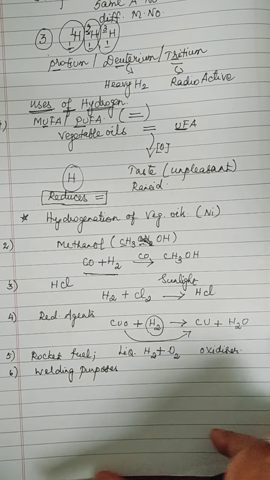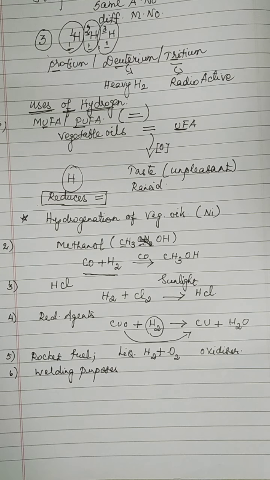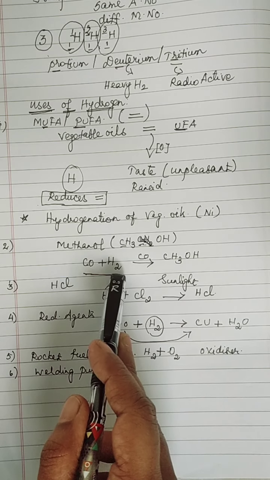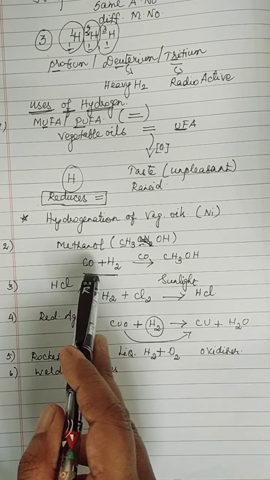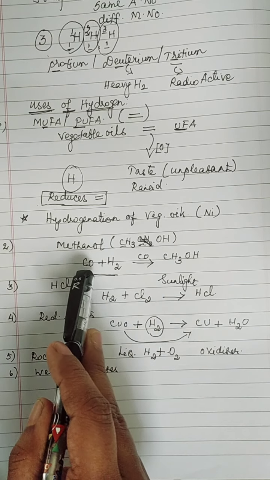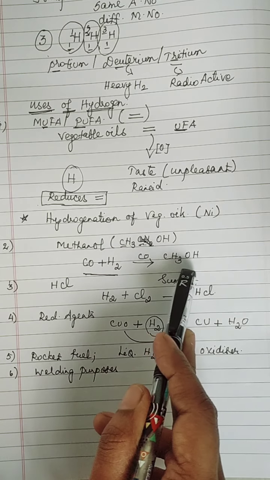So, these are the 6 uses of hydrogen. What is the first use? Hydrogenation of vegetable oil. When you add hydrogen, they reduce the number of double bonds. As a result, oxidation will not happen. You can improve the shelf life of vegetable oils. My second use is to produce methanol. Dihydrogen should react with carbon monoxide in the presence of cobalt. Carbon monoxide and hydrogen in the presence of cobalt, you will be getting methanol.